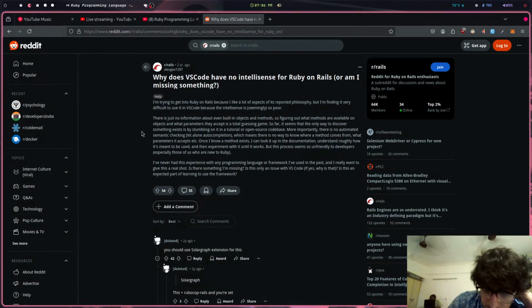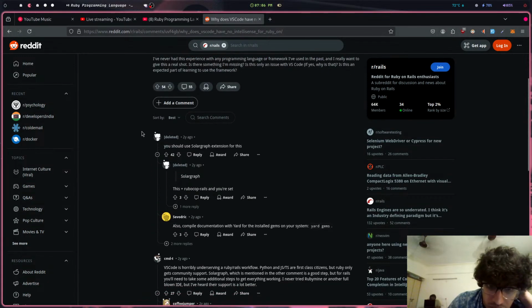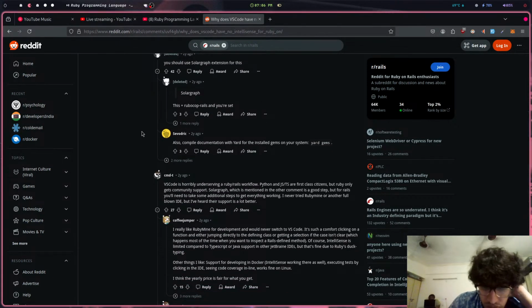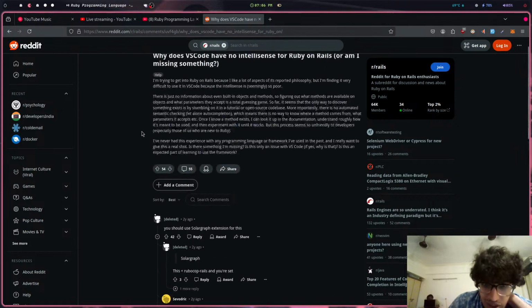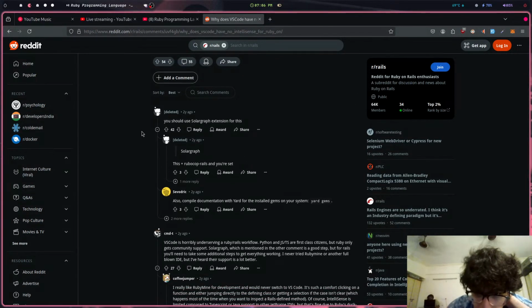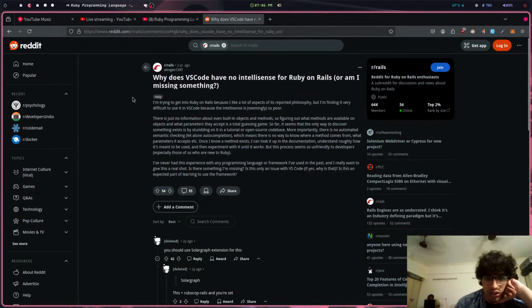You should use Solargraph extension. This is RuboCop, Rails, and you're set. Compile documentation with YARD for the installed gems. YARD, what? Underserving a Ruby Rails workflow. Yeah, damn, Solargraph, which is mentioned, but for Rails you need some additional steps. RubyMine, damn, seems like a lot of work for Ruby. That's kind of messed up.